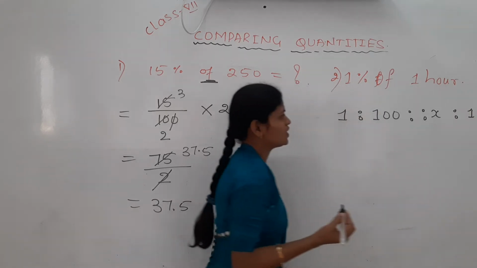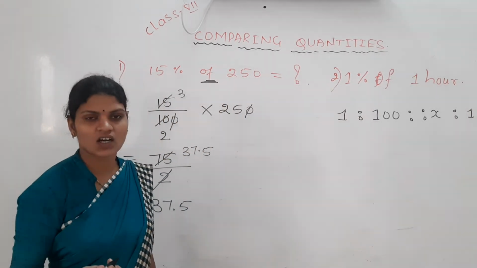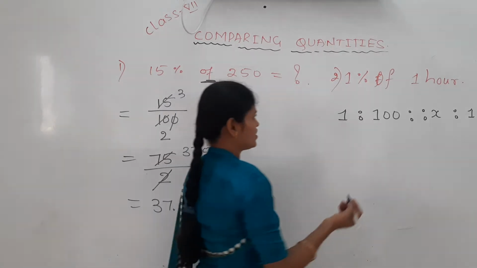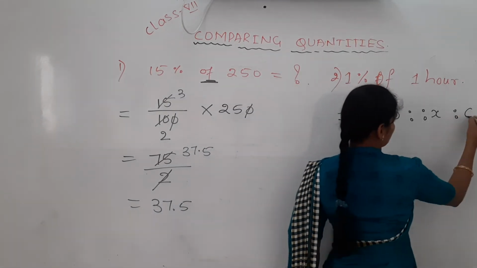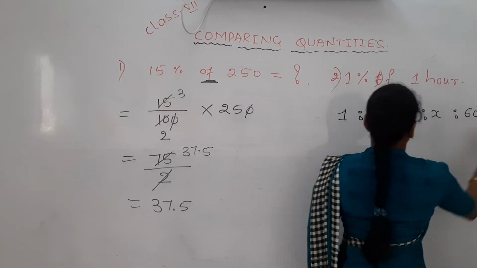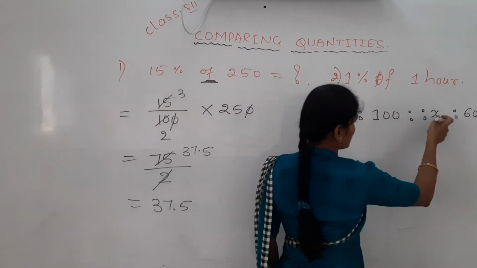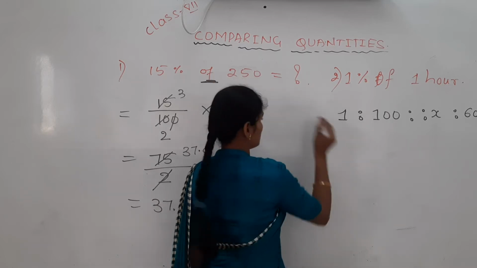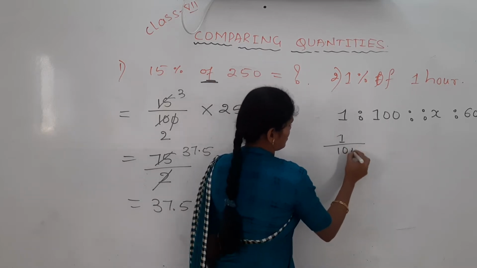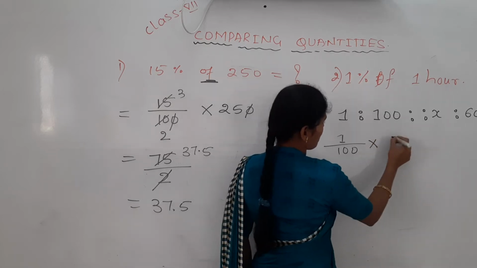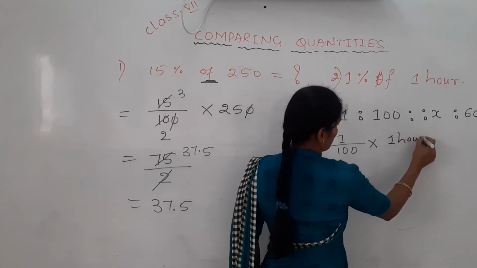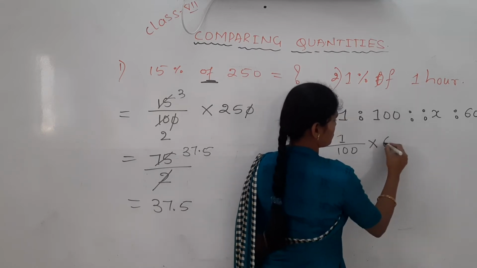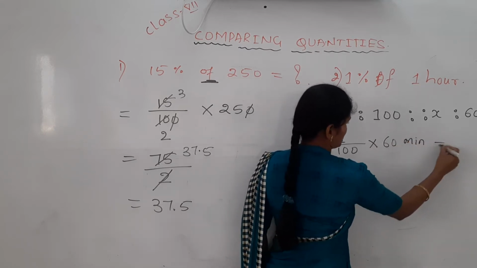Hour means how many minutes are in that? 60 minutes. So you can take it like this: 1% is 1 by 100 of 1 hour. 1 hour is equal to 60 minutes, so I will take it in terms of minutes here. How much is it?